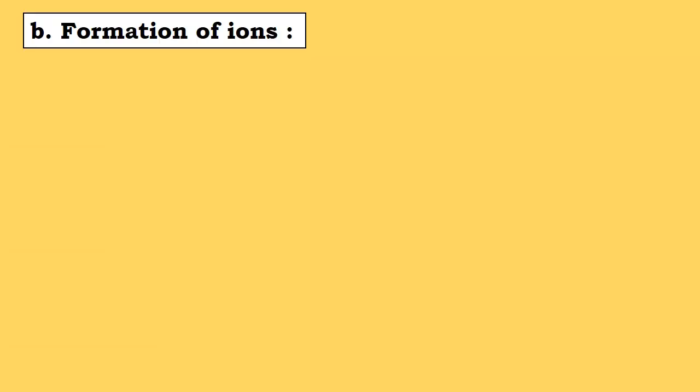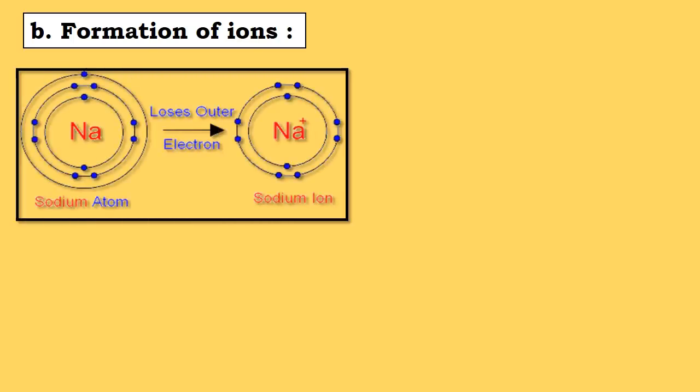The next property is formation of ions. We know that formation of ions depends upon the number of electrons present in the outermost orbit. Sodium has only 1 electron there, so it is easy for sodium to lose the electron. As a result, sodium after losing the electron becomes a sodium ion, a positive ion.